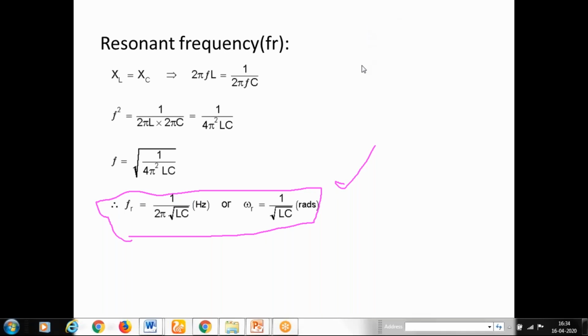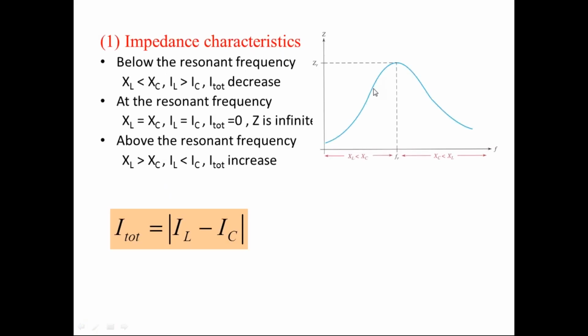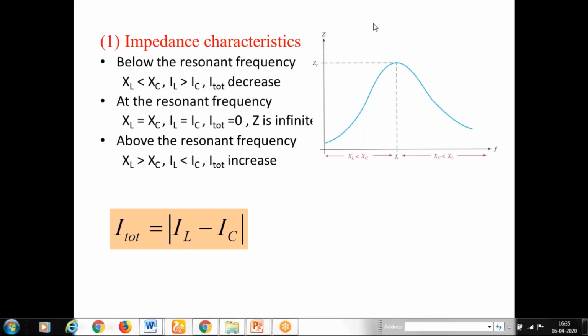Now, similar to series resonance, we will have similar properties for this one, of its impedance characteristics. But observe here that in the parallel circuit, the currents passing through the inductance and capacitance are equal and opposite. Because of this nature, we will have quite opposite characteristics for parallel resonance.